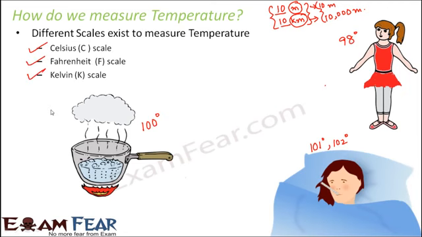Now, if I describe it in more detail, the temperature of boiling water is measured in the Celsius scale. That is, it is 100 degrees Celsius. But when we are talking about our body temperatures, it is in the Fahrenheit scale. So that is why this temperature is 101 degrees Fahrenheit, which is a lot less than that of the Celsius scale. So therefore, there exist a lot of different scales in which the temperature can be measured.